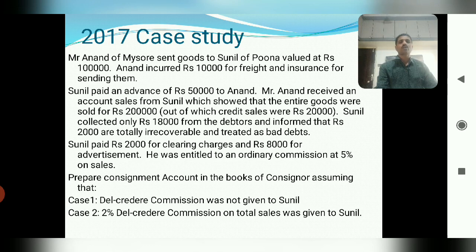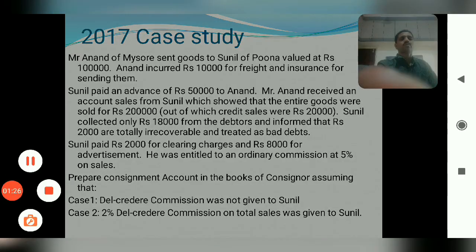Sunil collected only rupees 18,000 from the debtors and informed that rupees 2,000 are totally irrecoverable and treated as bad debts. Sunil paid rupees 2,000 for clearing charges and rupees 8,000 for advertisement. He was entitled to an ordinary commission at 5% on sales. Prepare consignment accounts in the books of consignor, assuming that in case 1, del credere commission was not given to Sunil. In case 2, 2% del credere commission on total sales was given to him.